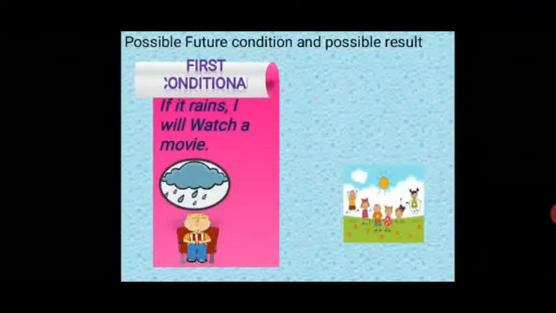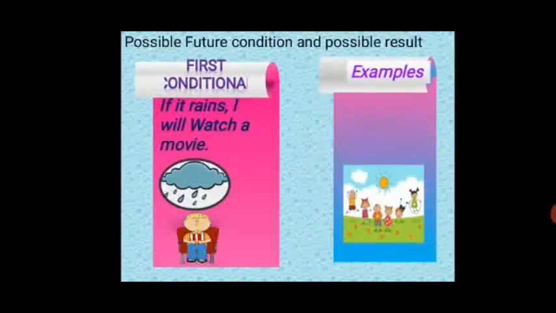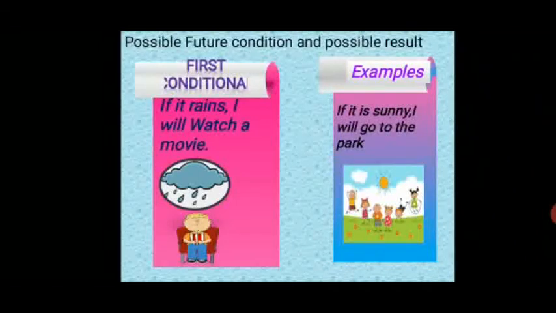Let's look at some more examples of the possible future condition and possible result. Examples of these first conditionals are: if it rains, I will watch a movie. One more example, children. If it is sunny, I will go to the park.